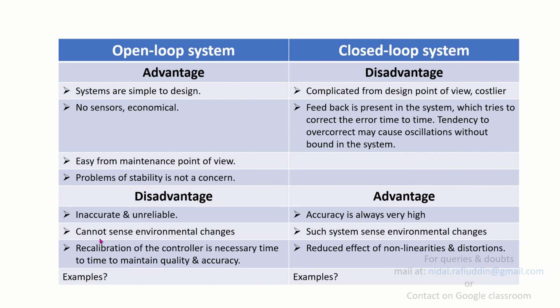For example, take your ceiling fan. A ceiling fan is an open loop system. I must have discussed examples of open loop and closed loop systems, but nevertheless, the ceiling fan is an example of an open loop system.